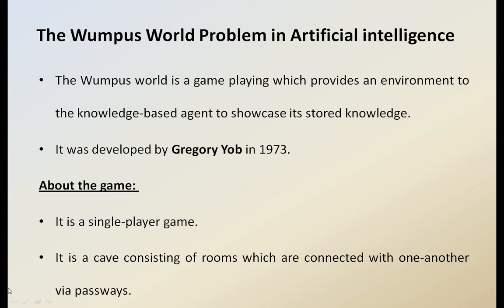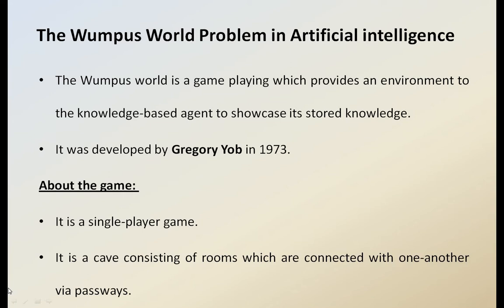Here, first of all, we need to discuss the agents, which we discussed in the very first classes. There are five different kinds of agents in artificial intelligence. Number one is the simple reflex agent. Number two, model-based agent. Number three, goal-based agent. Number four, utility-based agent. Number five, learning agents. So these are the five different kinds of agents we have in artificial intelligence.